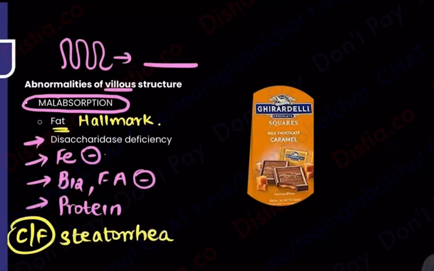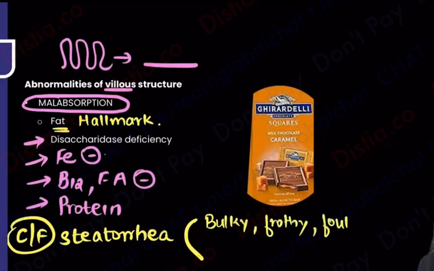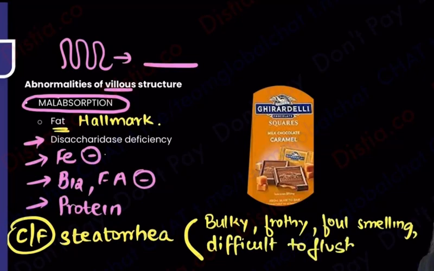Patient doesn't come to you and say that I am passing stools with steatorrhea. No. Patient comes to you saying that I am having bulky, frothy, foul smelling stools. All the FFF: bulky, frothy, foul smelling and difficult to flush. The patient will say that I am trying to flush, but the stools do not get flushed, or they stick to the pot, they stick to the pan. So remember, the frothy, foul smelling, difficult to flush stools tell me that there is what? Why did I say all FFF? Because that means that there is fat present.